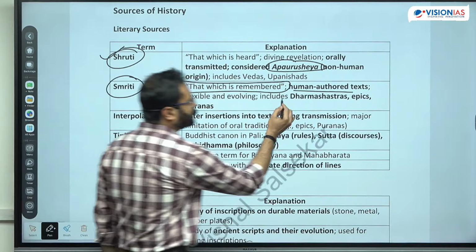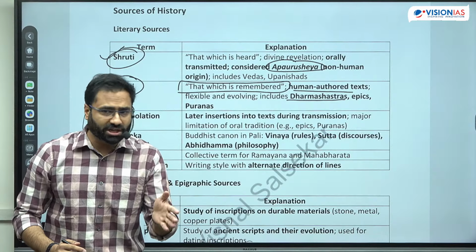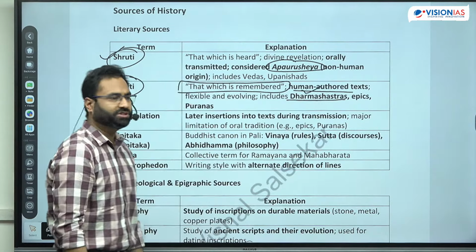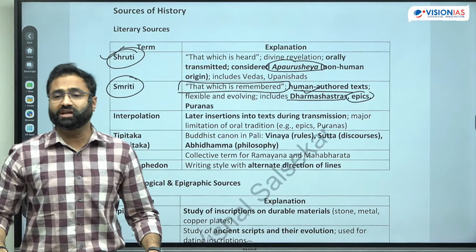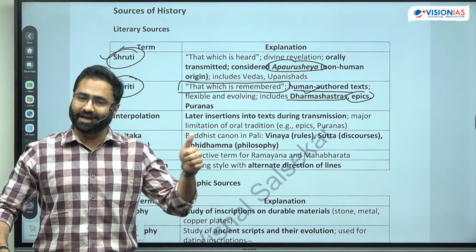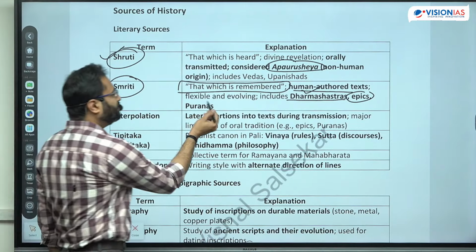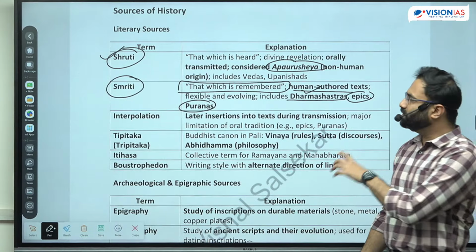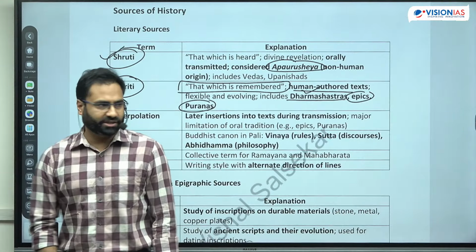But the further texts, like there are the Dharma Shastra, which also includes the Artha Shastra and many other texts, they are part of this, including the Manusmriti and all. Then there are epics. Specifically, if we talk about Itihas, that includes the Ramayana and Mahabharata, so they are also the Smriti literature. Then there are different types of Puranas. They were mainly codified during the time period of the Gupta age, right? So this is the Smriti literature.